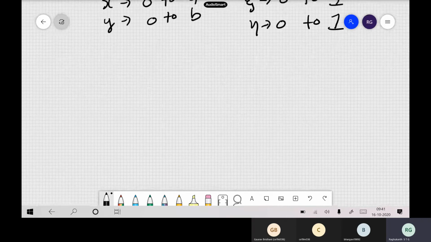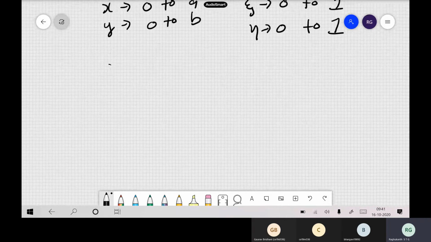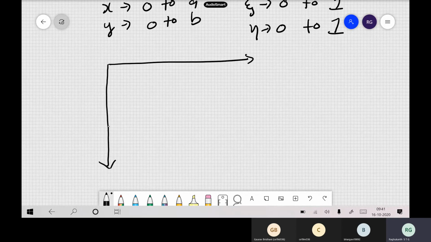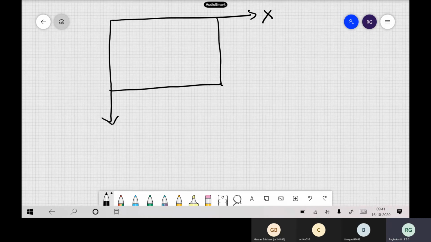So now we will take the same problem, but we will make it more general. So I have a plate like this. Okay, now our coordinates are x and y.